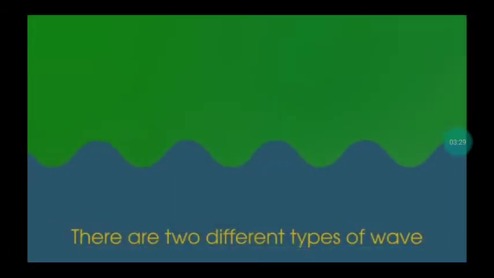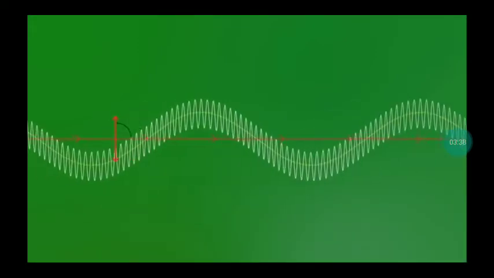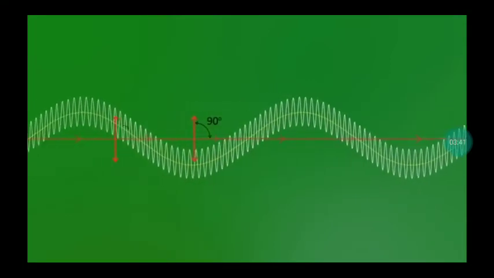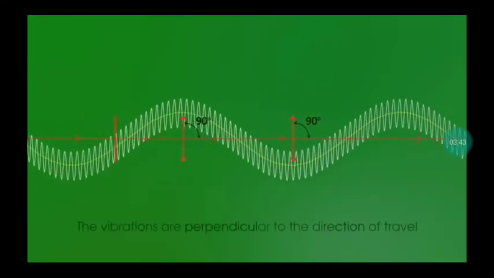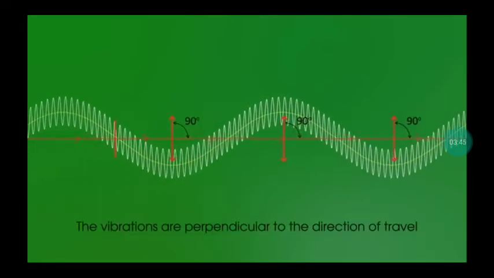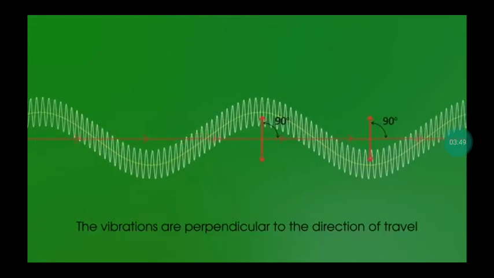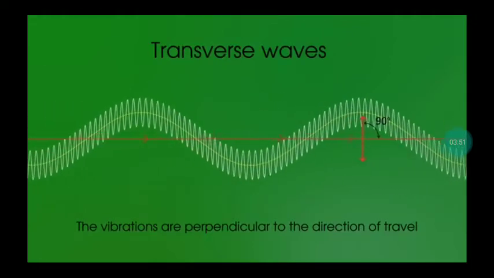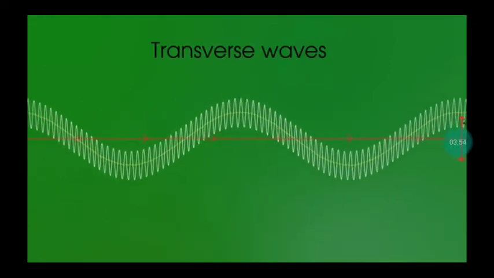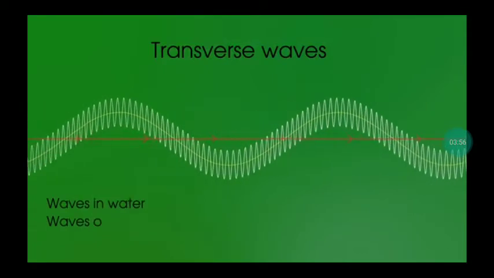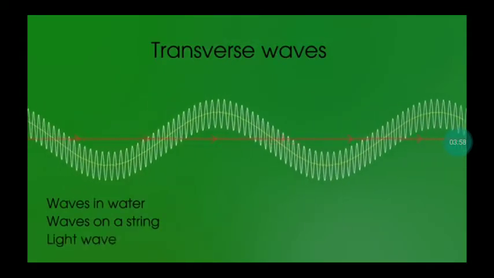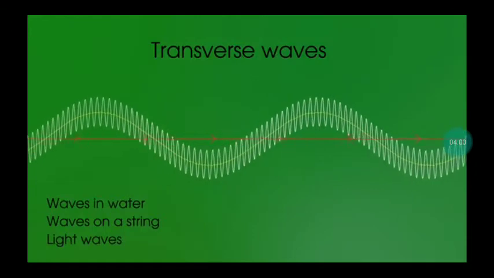Also, waves are classified into two types according to the direction of vibration. This type is called a transverse wave. As you can see here, the particles of the medium vibrate perpendicular to the direction of wave propagation. A transverse wave consists of crests and troughs, like waves in water, waves on a string, and light waves.